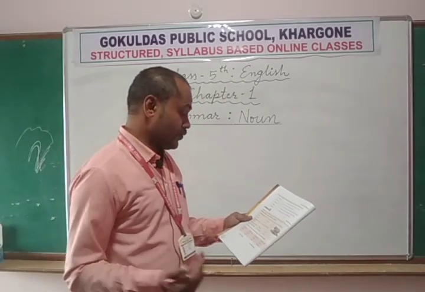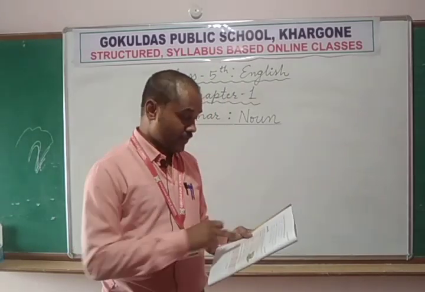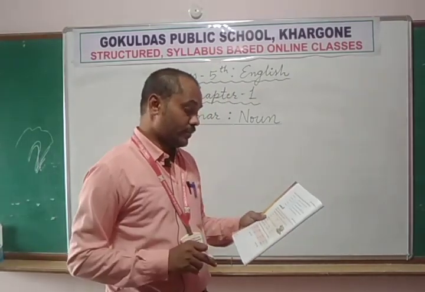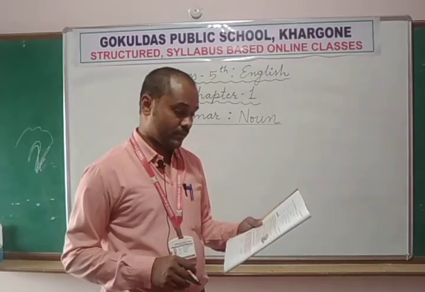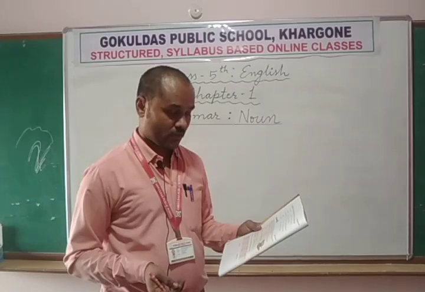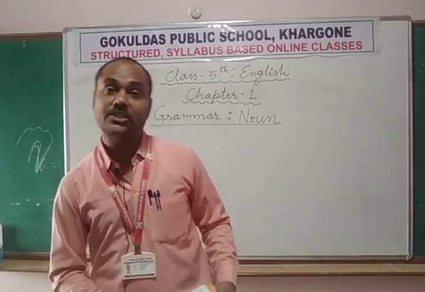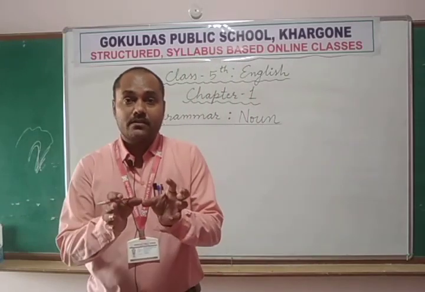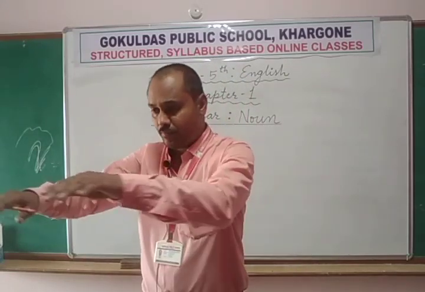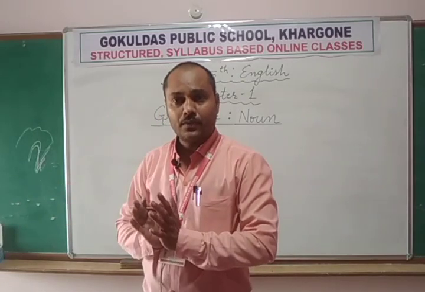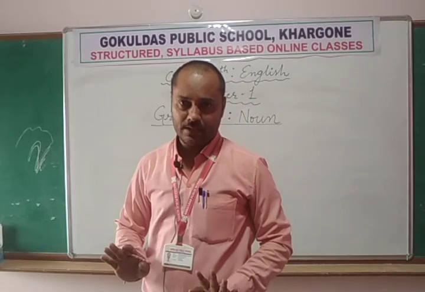Now let's discuss with the first type of noun, that is common noun. A common noun refers to a person, an animal, a place, or a thing in general. Now try to understand what is in general. In general means generally we call them, or the same type of same class of people is called, generally we call them by this name.